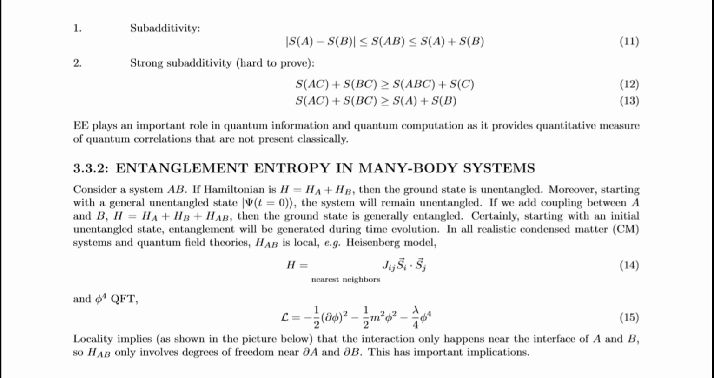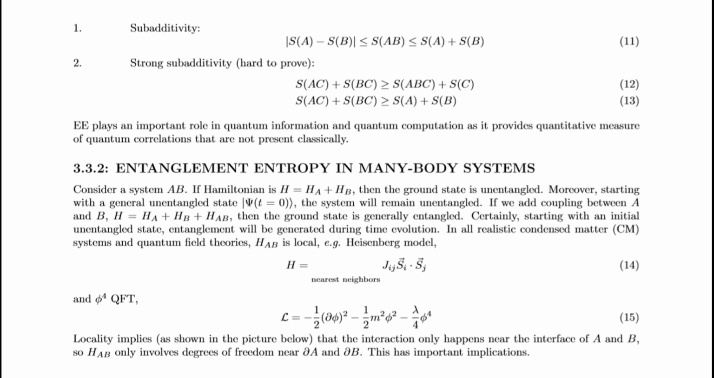Entanglement entropy in many-body systems. Consider a system AB. If the Hamiltonian is H equals H_A plus H_B, then the ground state is unentangled. Moreover, starting with a general unentangled state, the system will remain unentangled. If we add coupling between A and B, H is H_A plus H_B plus H_AB, then the ground state is generally entangled. Also, starting with an initial unentangled state, entanglement will be generated during time evolution.